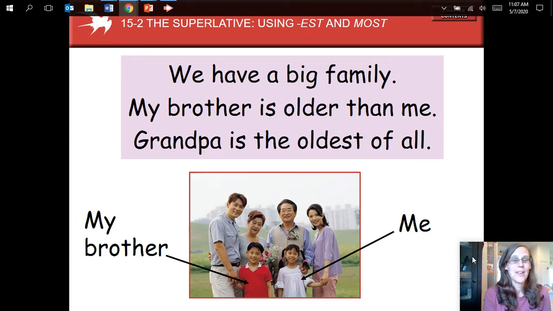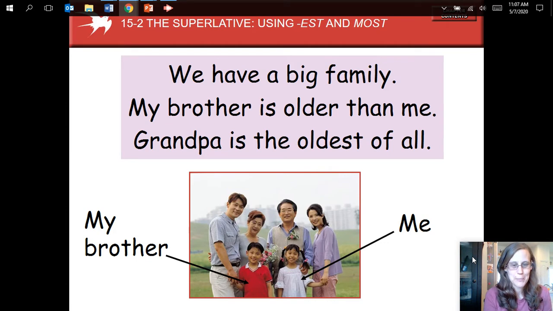Before, we practiced the comparatives. Now we're going to look at the superlatives, the superlative form of adjectives. Again, I am using the basic grammar PowerPoint supplements resources from Betty Azar and Stacy Hagen.